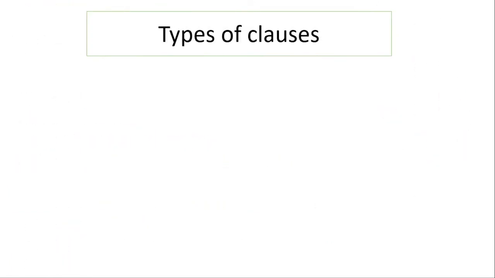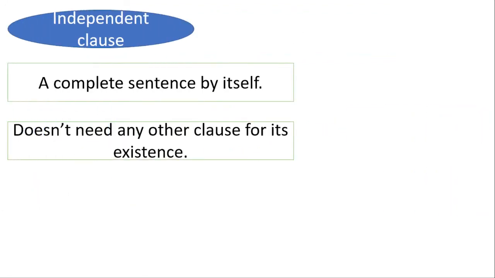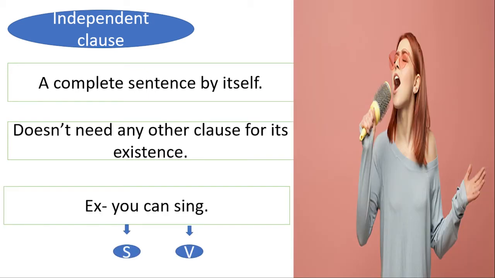Now, clauses are mainly divided into two parts based on their usage. It may be a dependent clause or an independent clause. So, an independent clause is also known as a main clause and a dependent clause is known as a subordinate clause. An independent clause is actually a complete sentence by itself. It doesn't need any other clause for its existence. For example, you can sing. Here, you is the subject, sing is the verb, and the whole sentence is giving a complete thought by itself. So it's an independent clause.